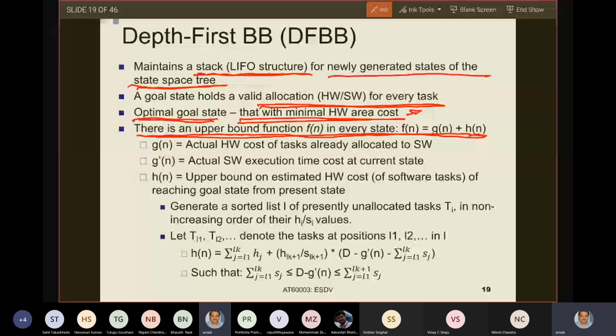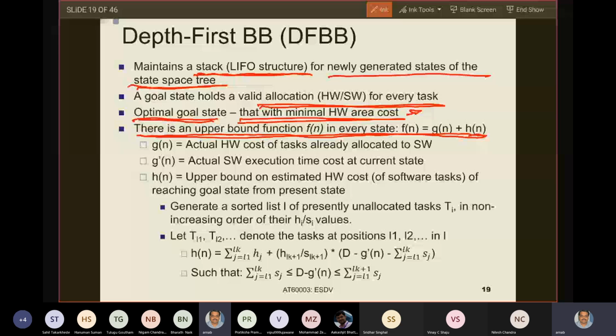The first task gives me the highest hardware area per unit of cost incurred. This task will eat up the least amount of resource from capital D and get the maximum hardware benefit, because I want to maximize the hardware area of tasks implemented in software.